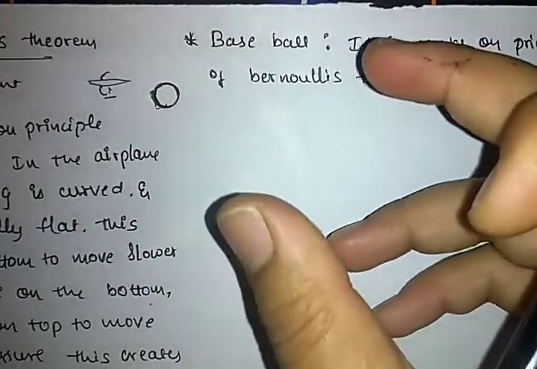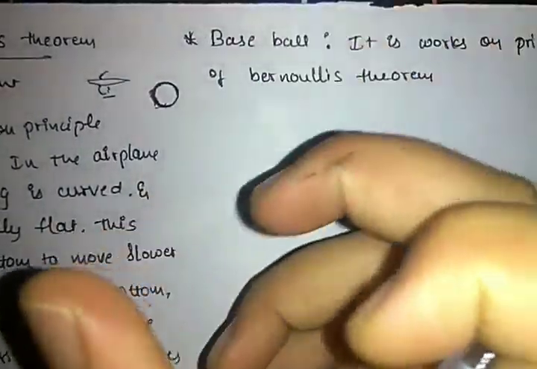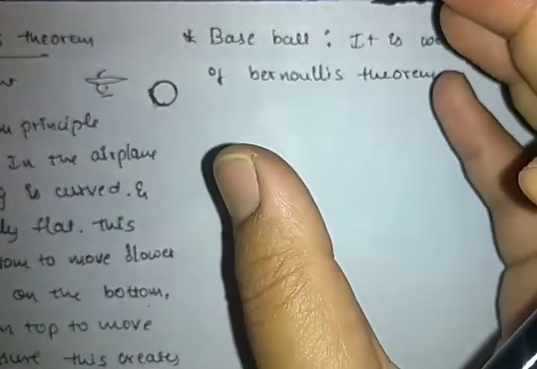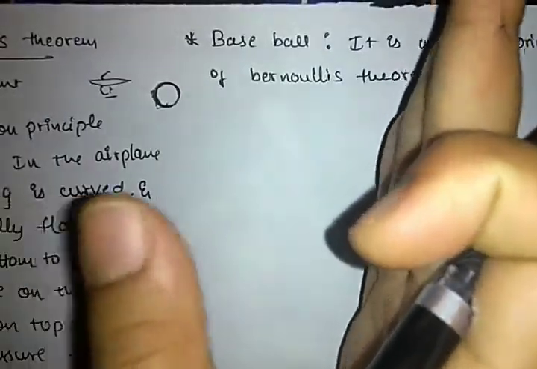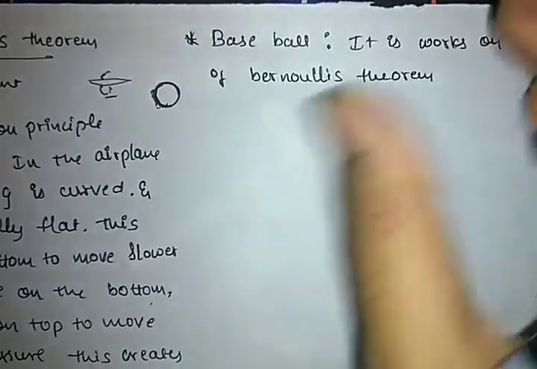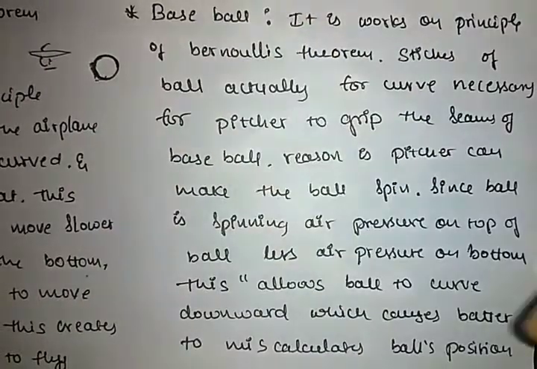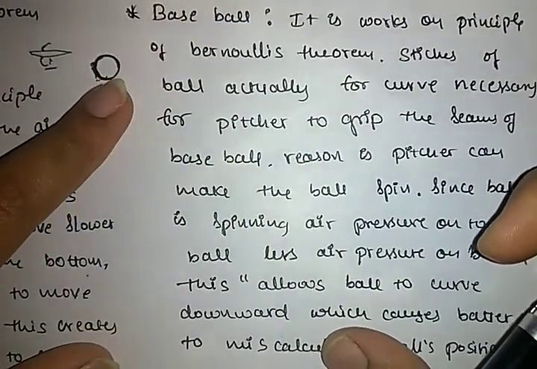It causes the batter to miscalculate the ball's position. So this is the application of baseball.